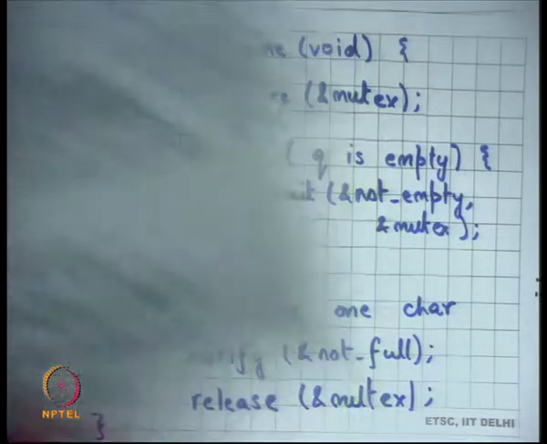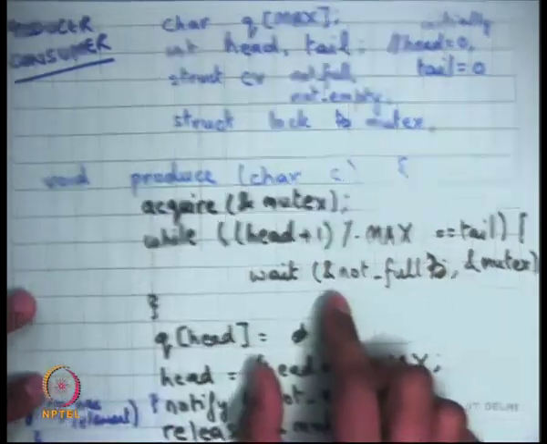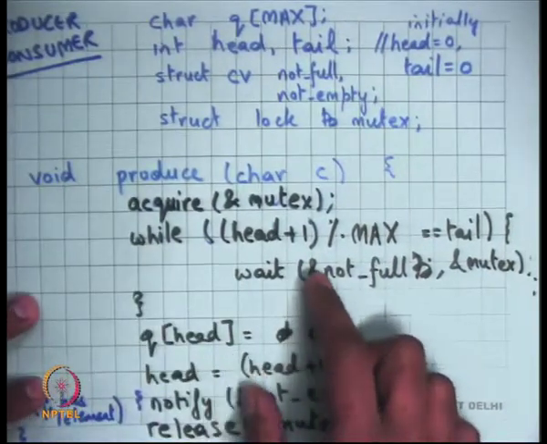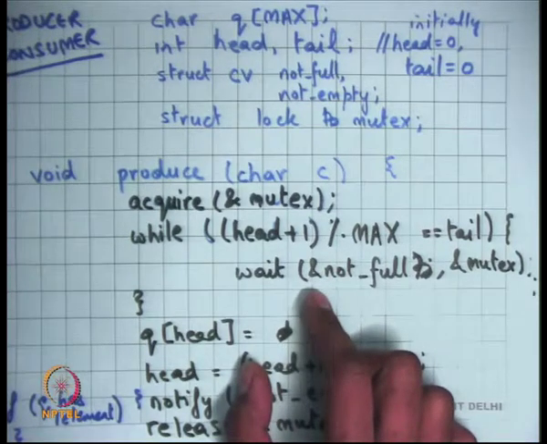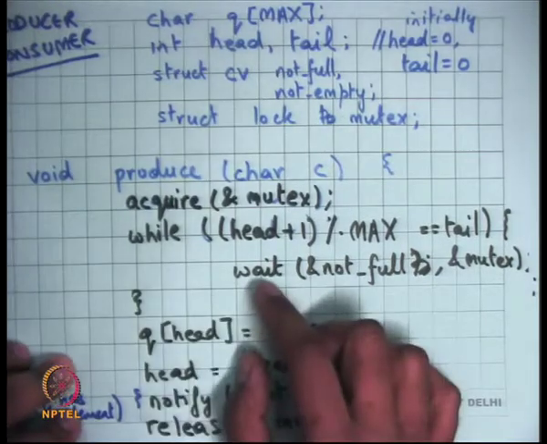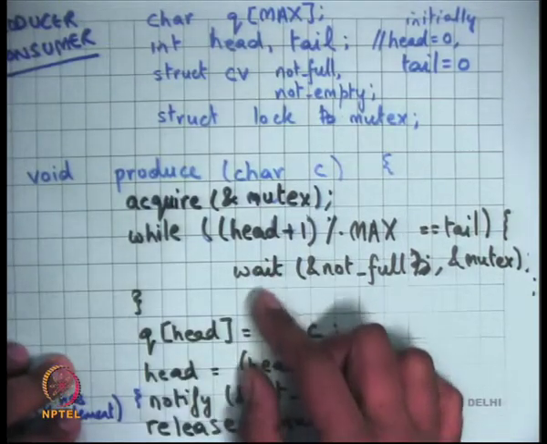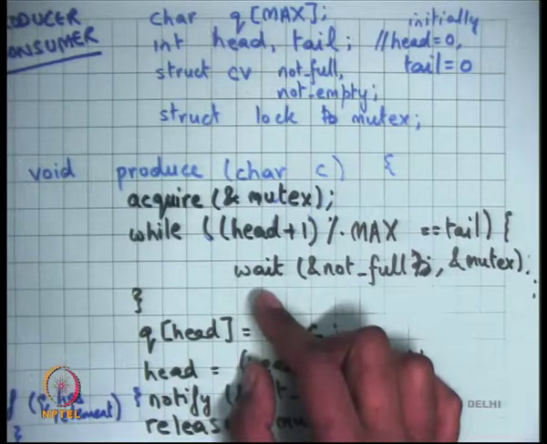So now, why do I need this loop? Can I be sure that if the producer comes out of the wait, the queue is definitely not full? All right, so you say no. Why? Because there are multiple producers. Yes, if there are multiple producers, it's possible that even if you come out of the wait, the queue is still full. How can that happen?